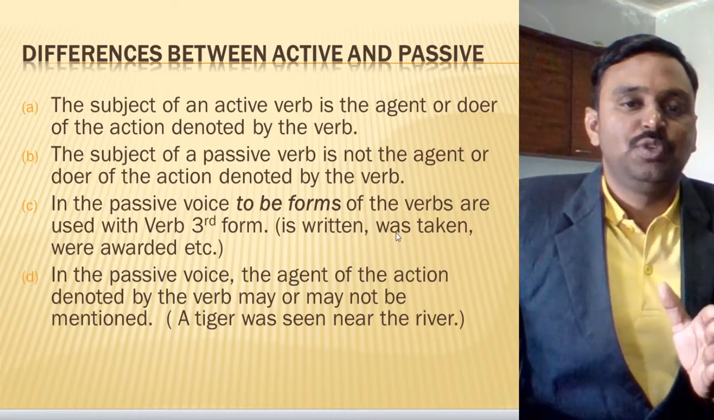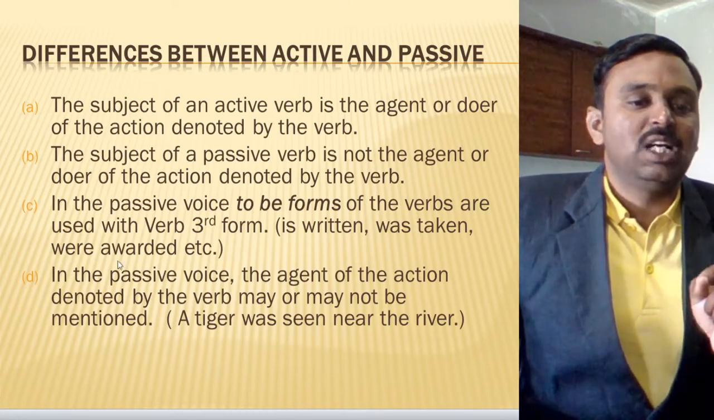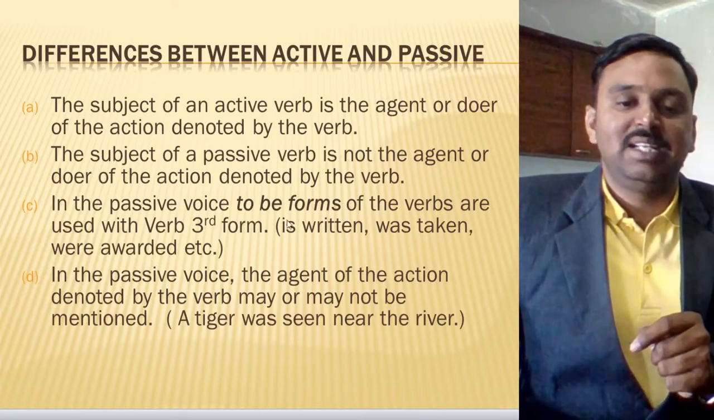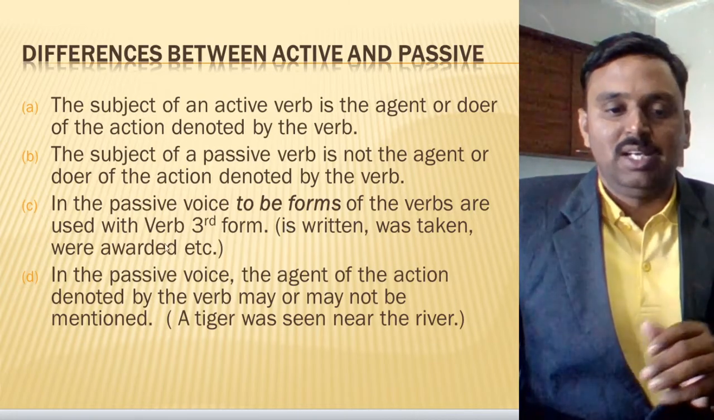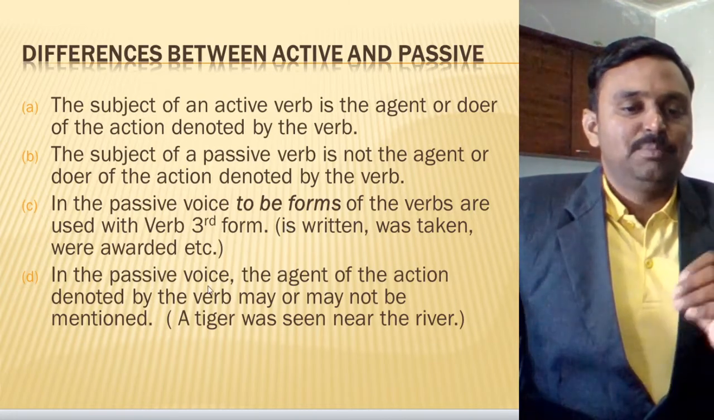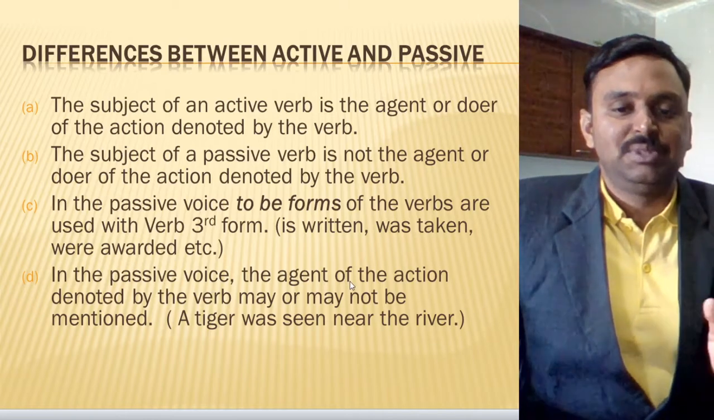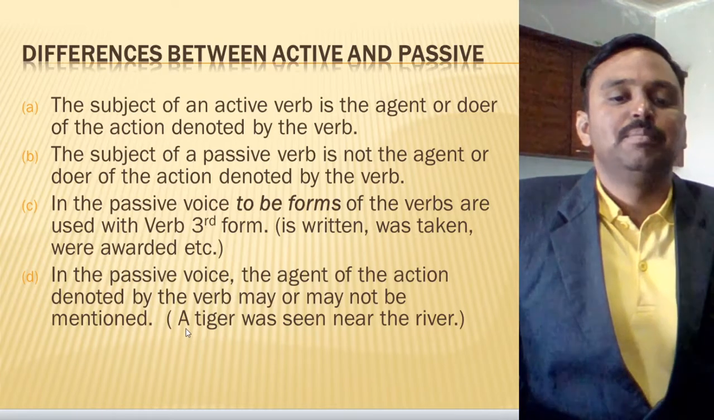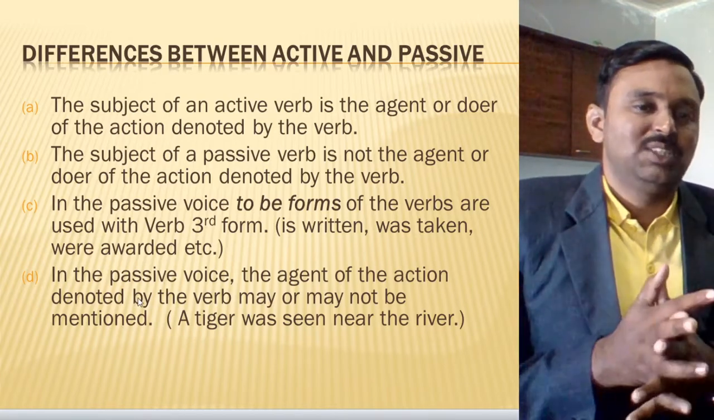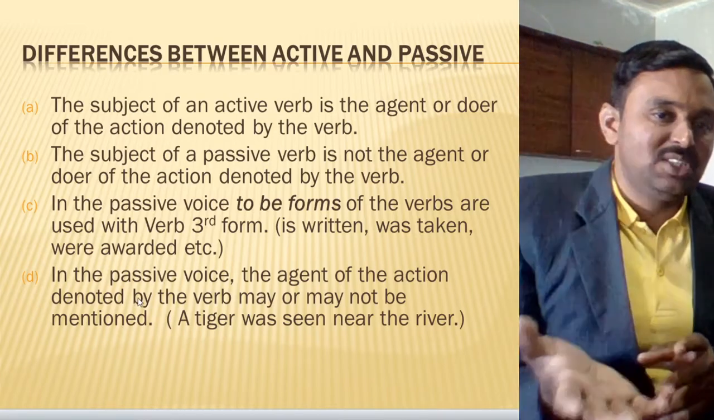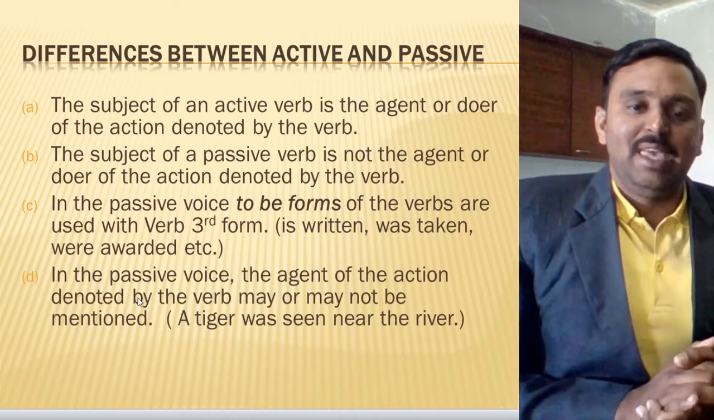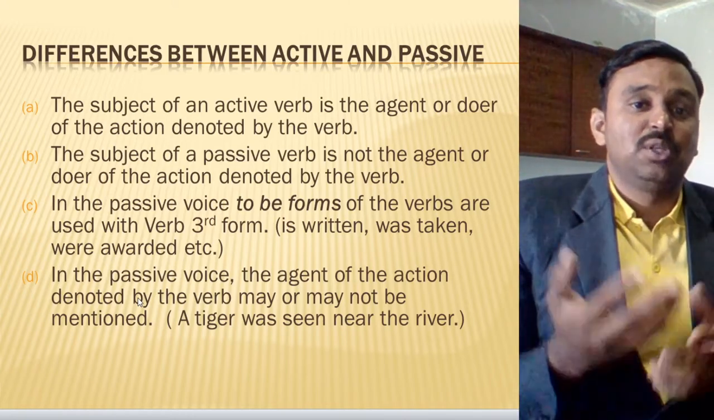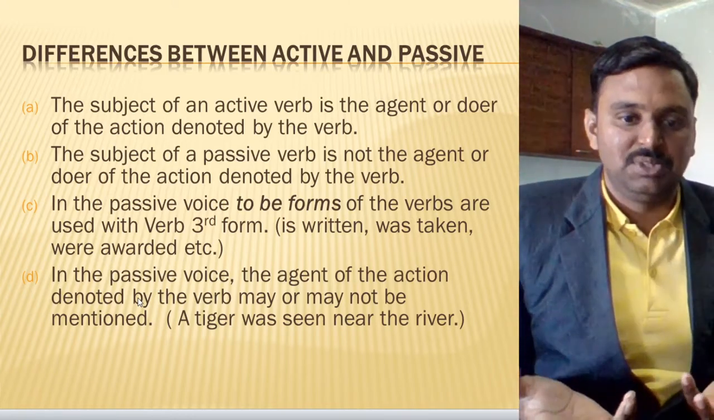Was taken, so to be form plus V3. Here were awarded, to be form plus V3. Getting it? So this is the simple technique to identify the passive voice. And look at sentence number 4. In the passive voice, the agent, meaning the subject of the action denoted by the verb, may or may not be mentioned. It means in the passive voice, the subject may be mentioned or may not be mentioned. Example like, the instructions were given. The instructions were given, but who has given them? The subject is not mentioned here.